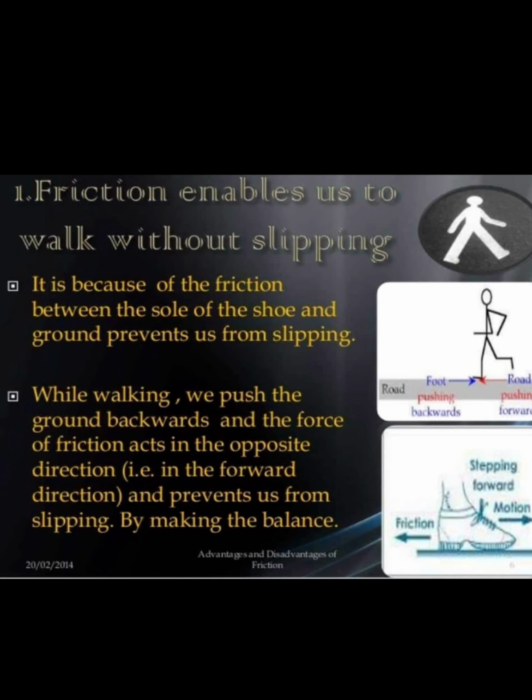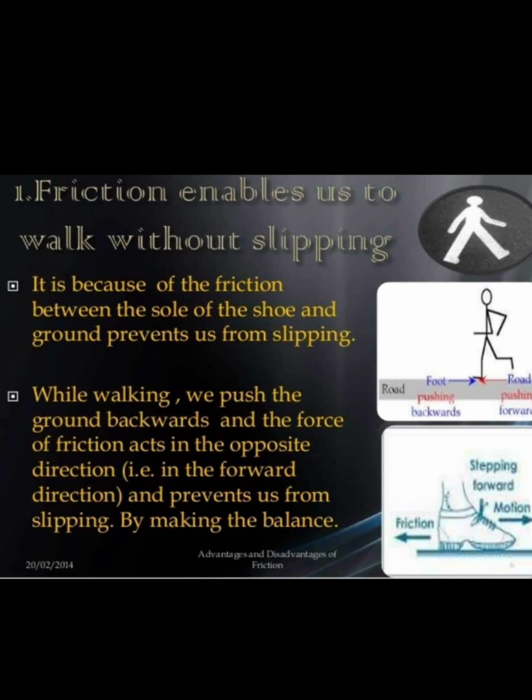How do we walk on a surface? The friction between our feet or our shoes and the ground helps us to walk by pushing our feet against the ground. The friction between our shoe and the ground helps us to walk. In a smooth surface, it is very hard to walk, right? Why, children? Have you ever thought about that?